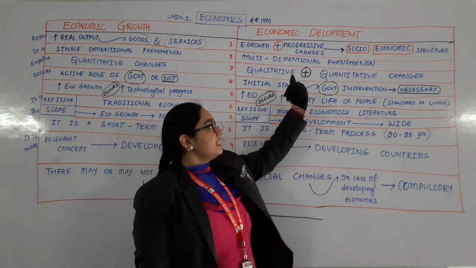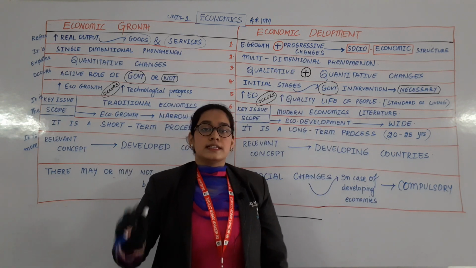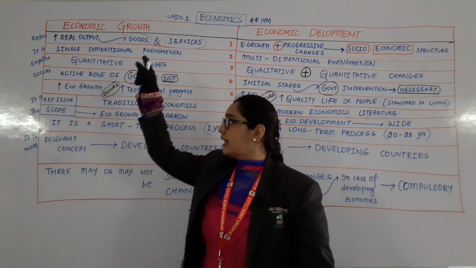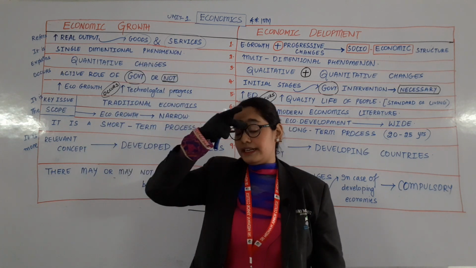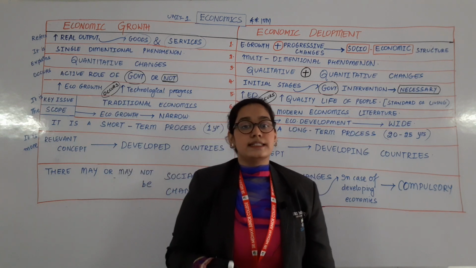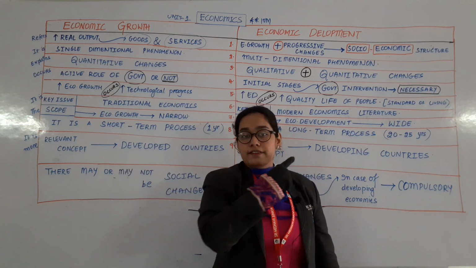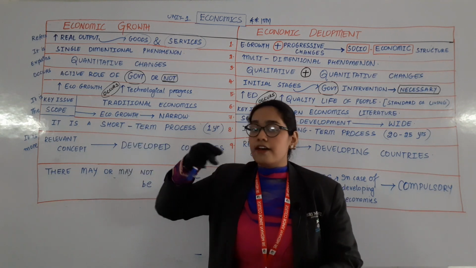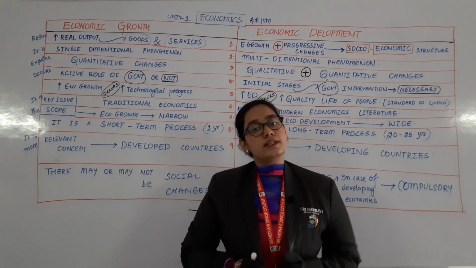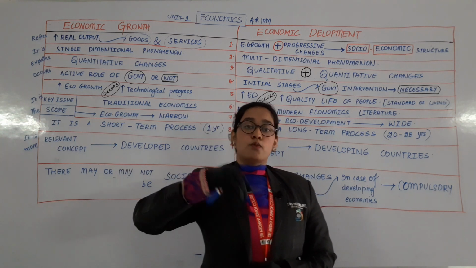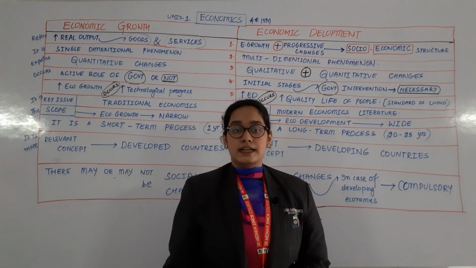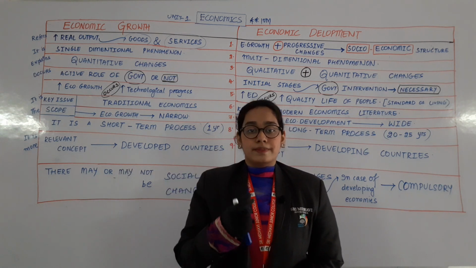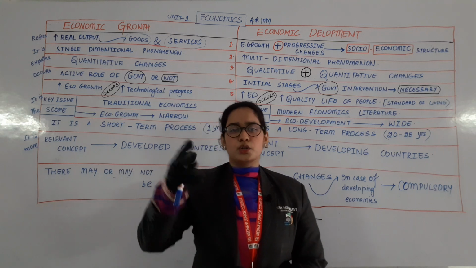Second point: economic growth is a single dimensional phenomenon. Economic development is a multi-dimensional phenomenon. Single dimension, multi-dimension means economic growth is completely related with developed countries like USA, UK. And economic development is related with developing countries like India. So they don't have many problems. Do you agree to this point that rich people won't have many problems? Right? If at all they are suffering with some kind of problem, then it may be one or two problems.